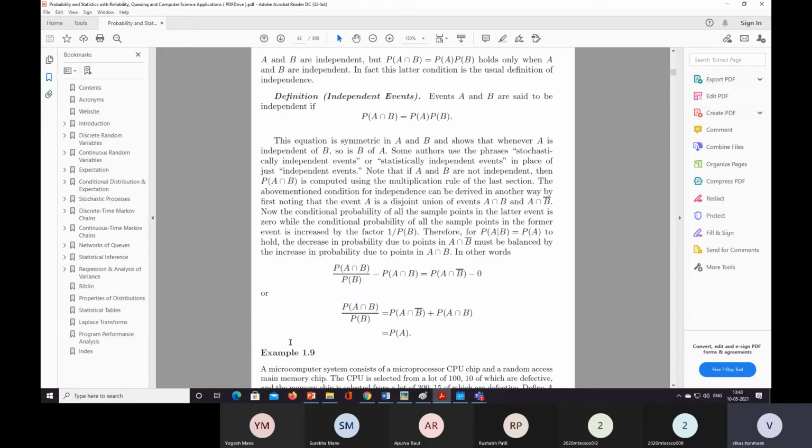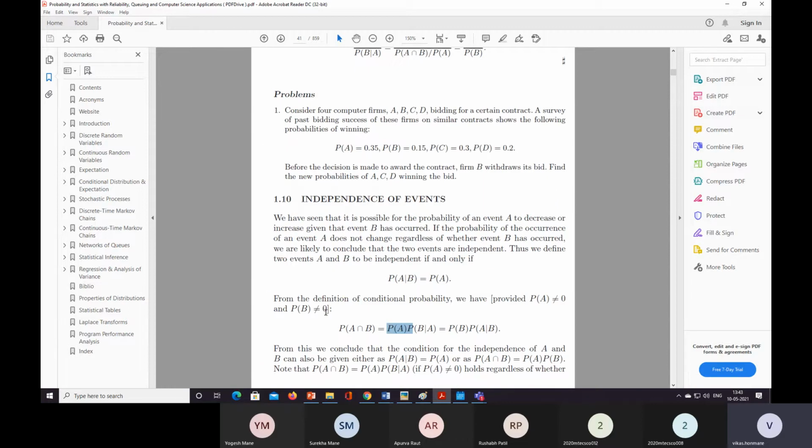From this we conclude that the condition for independence of A and B can be given either as probability of A given B is equal to P(A), or A intersection B is equal to probability of A times probability of B. Note that A intersection B is equal to probability of A times probability of B given A, if probability of A is not equal to 0,